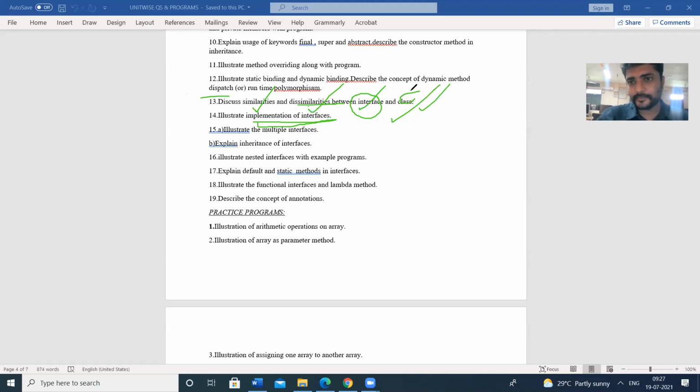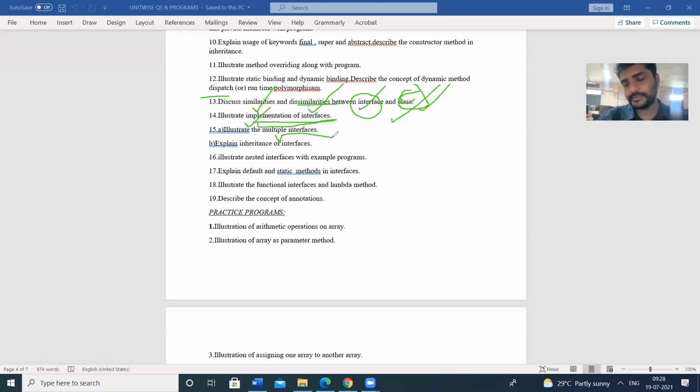A class doesn't need anything; the class itself can implement itself. But an interface cannot implement itself. To implement an interface, we need the help of a class. So this is the next question. Next one, illustrate multiple interfaces. That means a Java program consists of multiple interfaces. Interface 1 is for addition, interface 2 is for subtraction. For addition, we can separately take an interface, and for subtraction, we can take a separate interface.